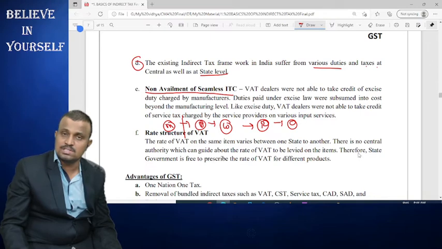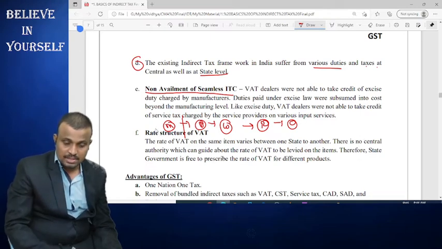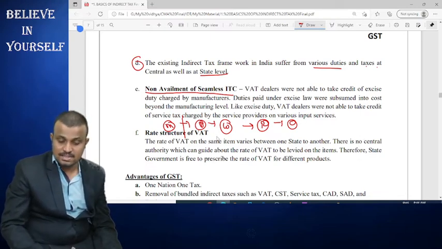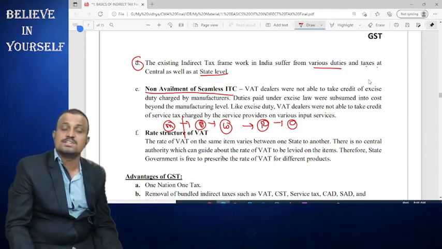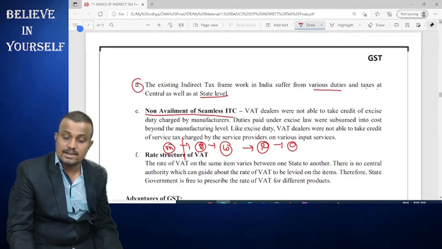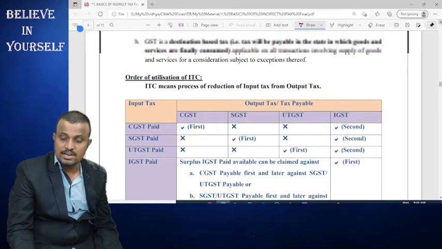From the distributor onwards, credit is not allowed. Then there are a number of rates in the rate structure. Due to all these reasons, GST was introduced in India.